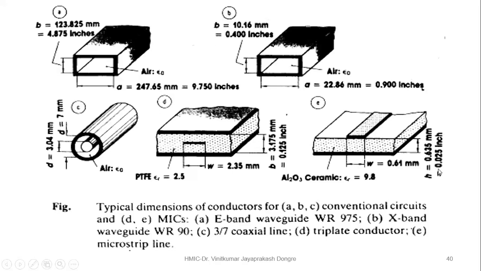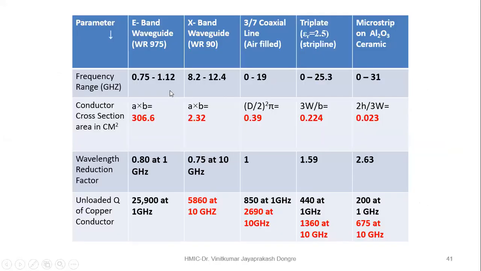And specific parameters are taken. The W is this much, and the height is this much. So these are some numbers we are comparing. Okay, so we will go through this number comparison. Now here I have put up a table, and in this table are the X band waveguide, coaxial cable, strip line, and the microstrip line. So I'll compare them on various parameters.